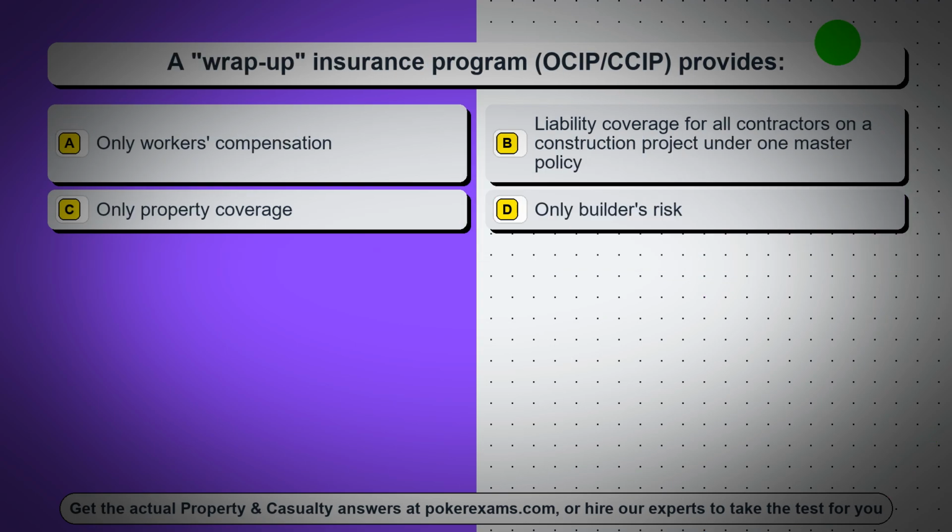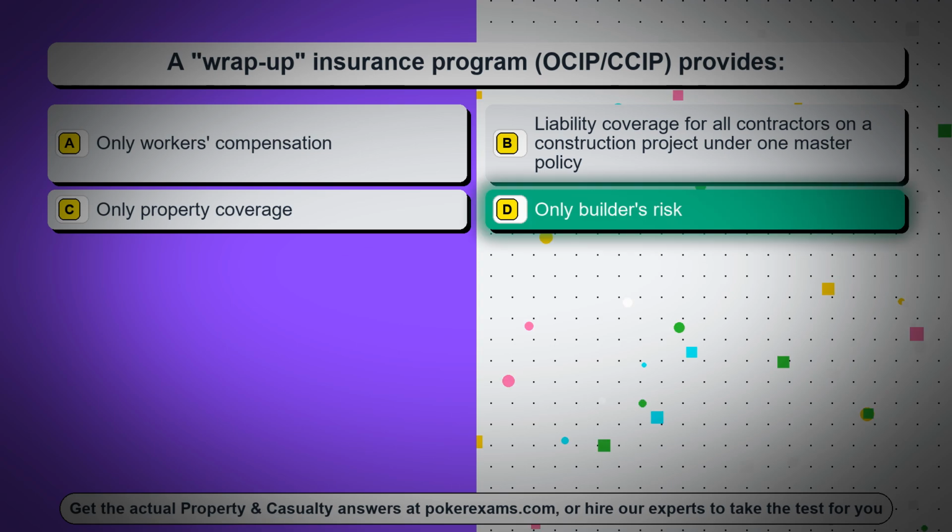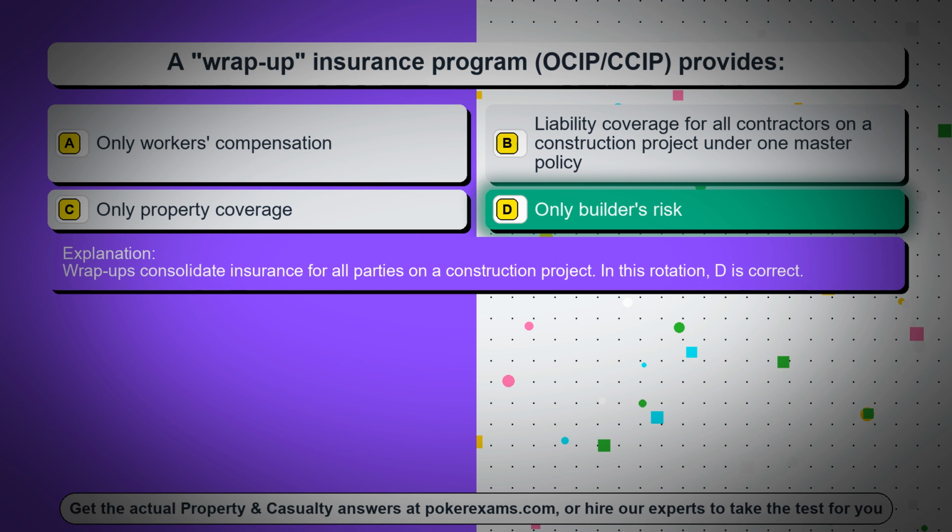Question 74. A wrap-up insurance program, OCIP/CCIP, provides: Option A, only workers' compensation. Option B, liability coverage for all contractors on a construction project under one master policy. Option C, only property coverage. Option D, only builder's risk. The correct answer is option D, only builder's risk. Wrap-ups consolidate insurance for all parties on a construction project. In this rotation, D is correct.